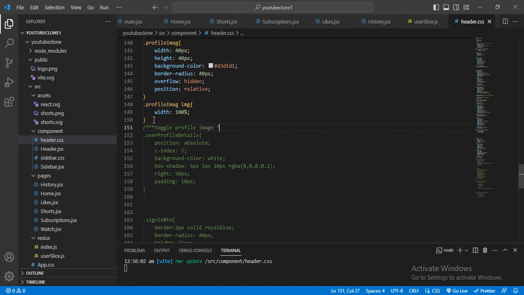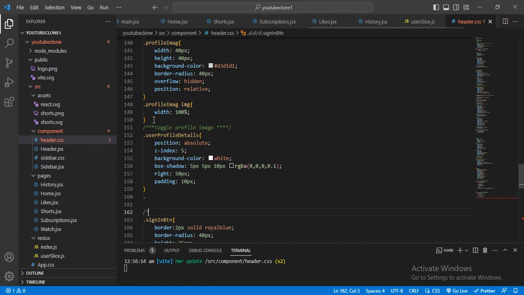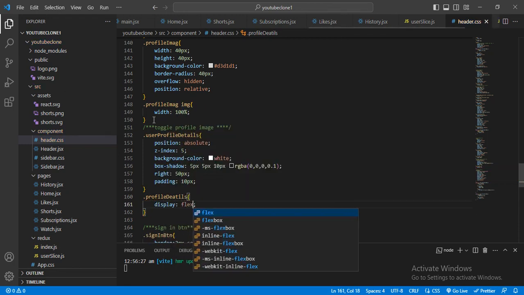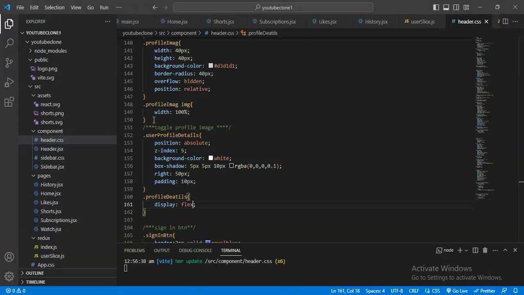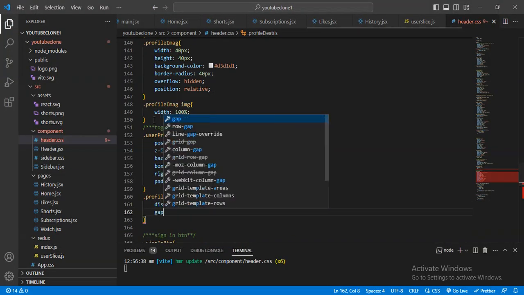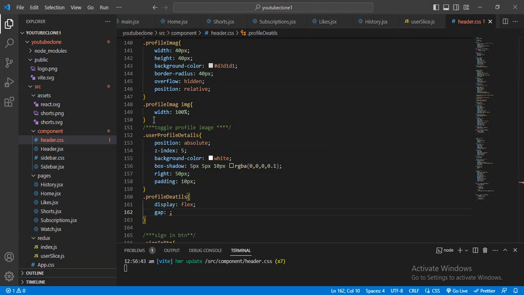Then this will display like that, and below this will be the sign in, sign out button, and here I will paste this class name display flex. Now let me just check. Okay, and in between I want to give a gap of approximately 10 pixel.